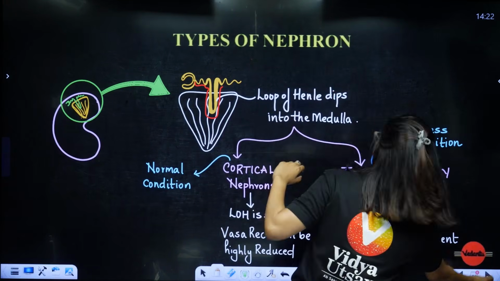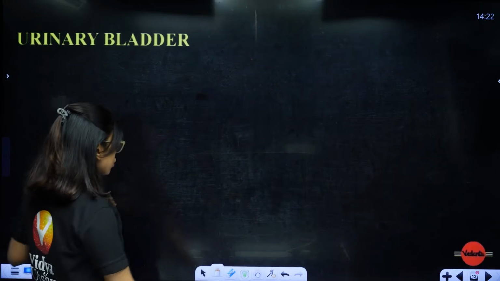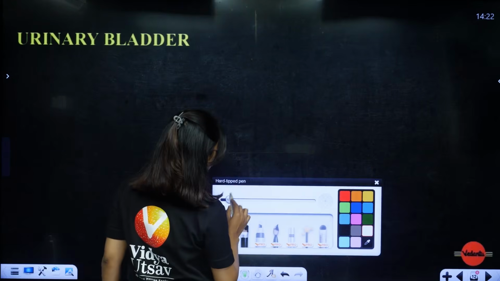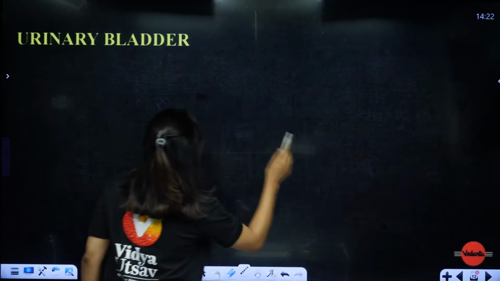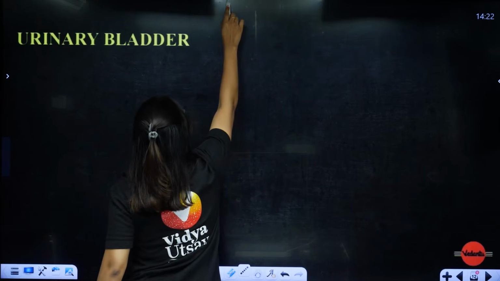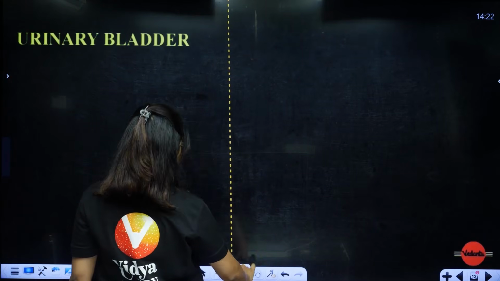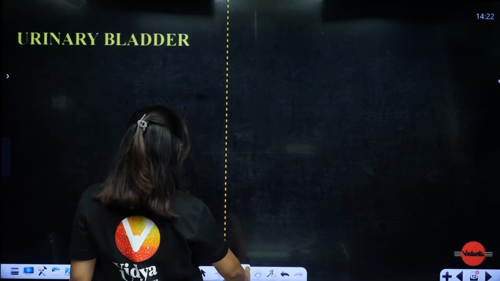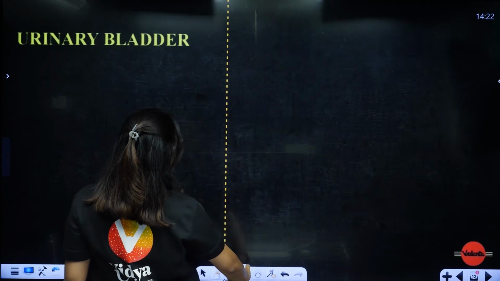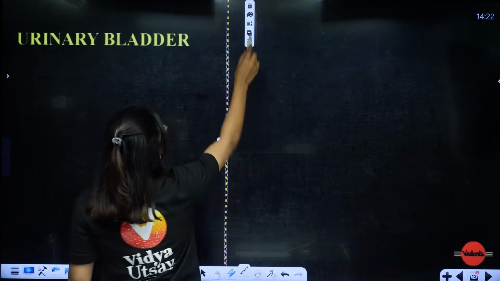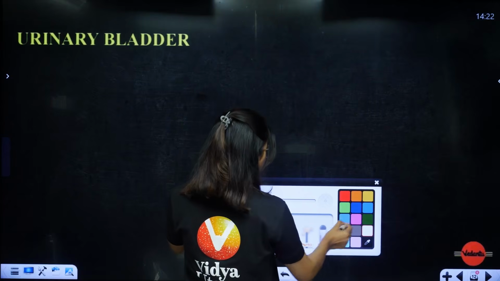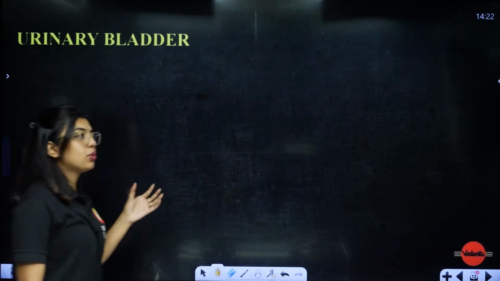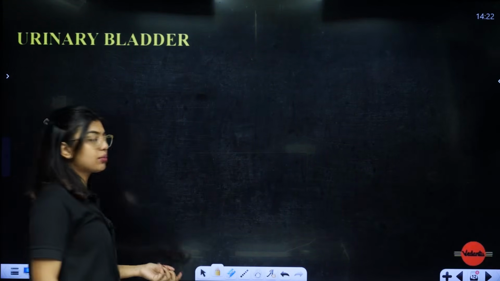Okay, yes. Next topic is going to be urinary bladder. So here urinary bladder, ureter, everything we are going to study together. We will see if we can divide it. Okay, no need, we will write it here only. So students, urinary bladder structure is a little important for all of you to know. Most of the time they'll write and teach you, with a diagram also we can learn.